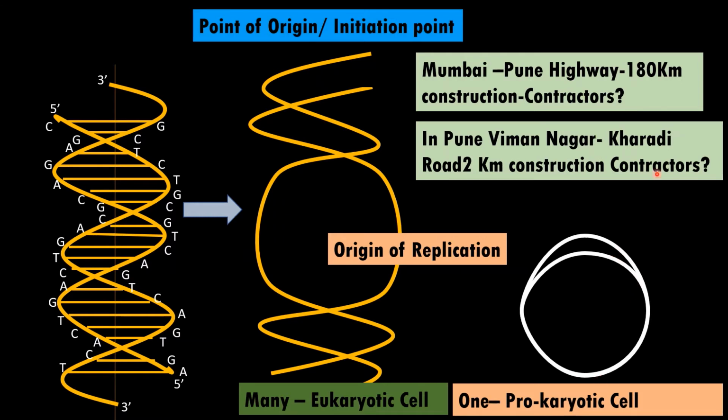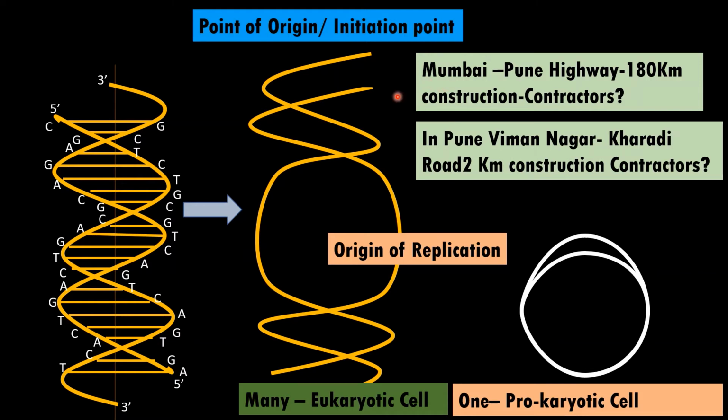Now to understand the concept of many origins of replication and one origin of replication, let us take the example of construction of a road from, say, Mumbai to Pune. This Mumbai-Pune expressway is around 180 km. Suppose we want to complete this road construction in stipulated time. How many contractors do we need?